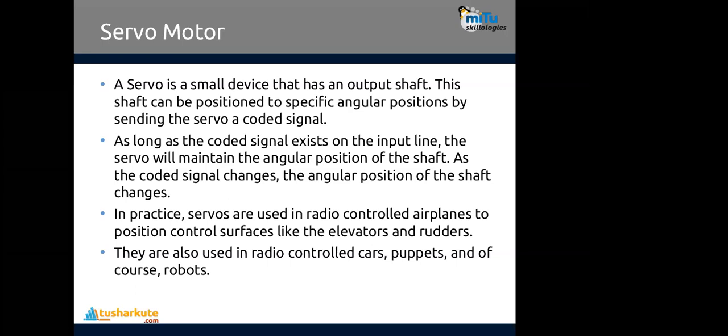As long as the coded signal exists on the input line, the servo will maintain the angular position of the shaft. If the coded signal changes, the angular position of the shaft will change. In practice, servos are used in radio controlled airplanes to position control surfaces like elevators and rudders. They are also used in radio controlled cars, puppets, and of course robots.